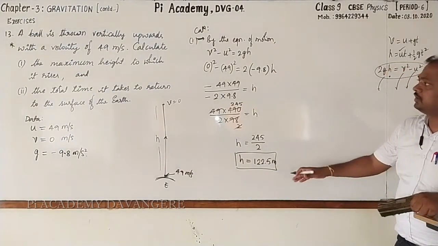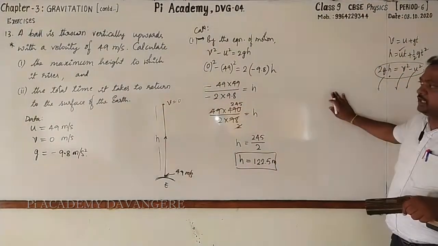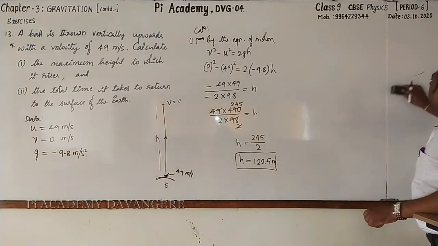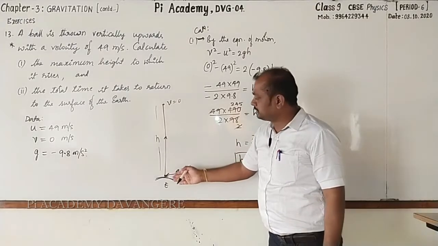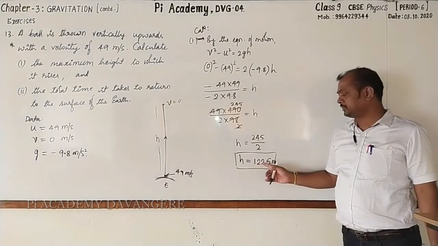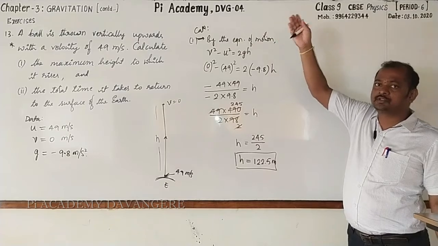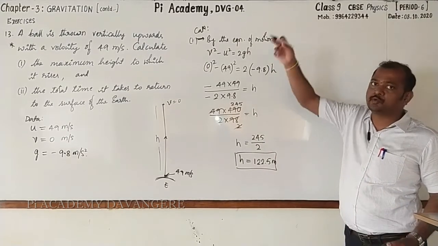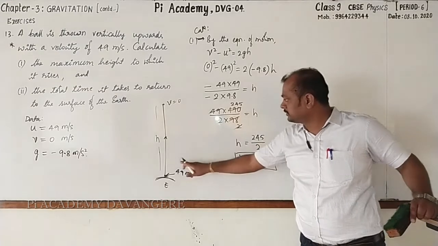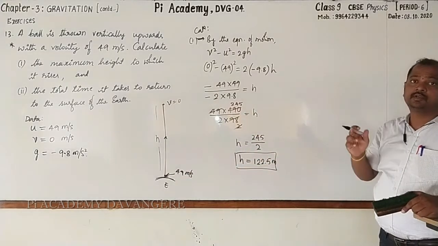Okay. Now, next, let us write the conclusion at last. Let's move on to the second one. The total time it takes to return to the surface of the earth. So first we have to find out the time taken by the ball to reach the height, which is 122.5. Got it? That time and also the falling time, the time taken to reach the ground from the highest point, both will be equal. Hence we can write the total time for to and fro motion as 2 times t.